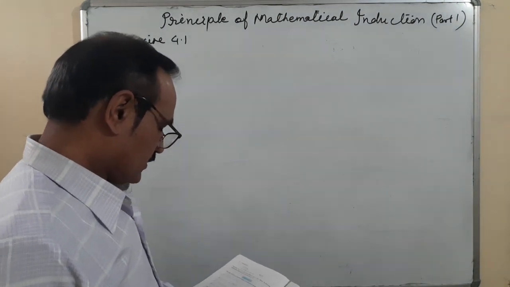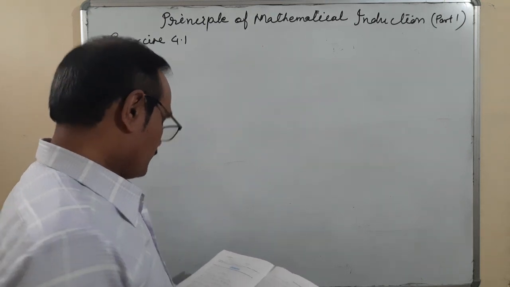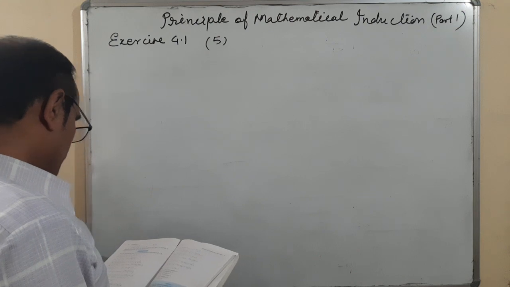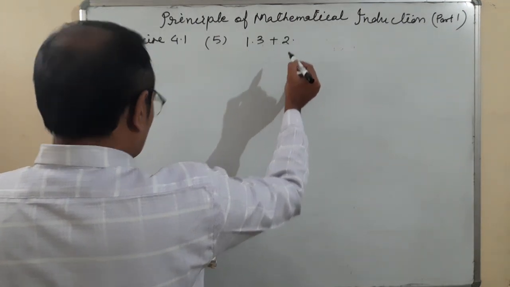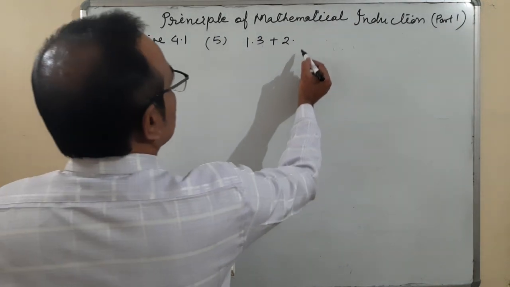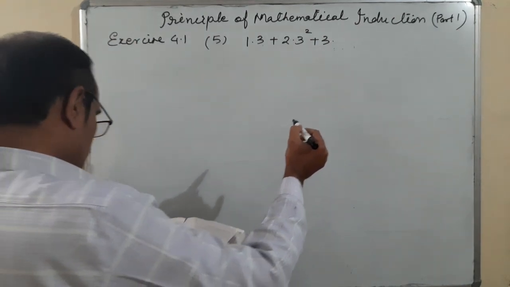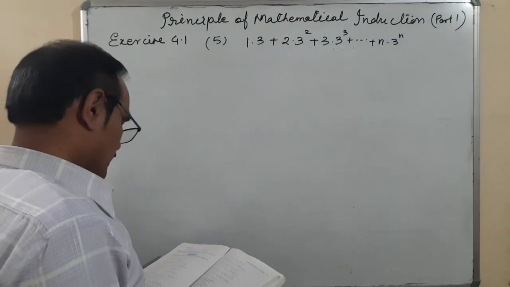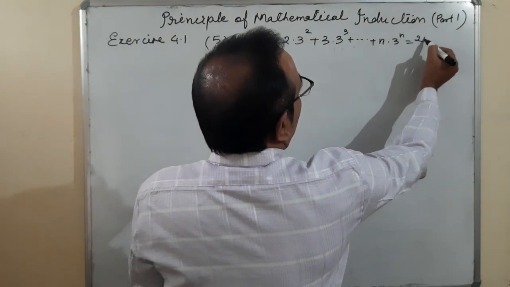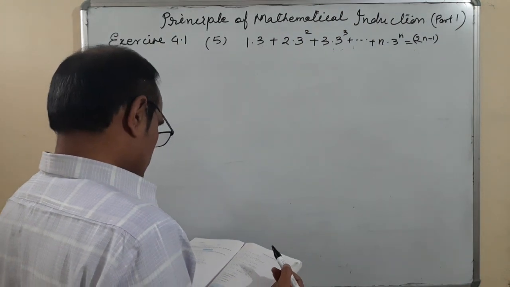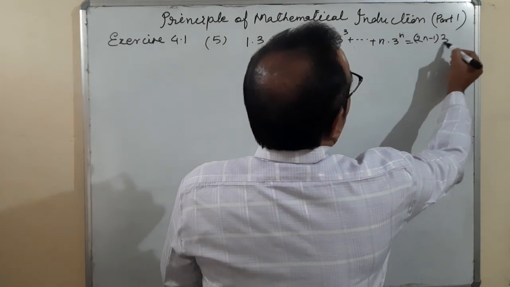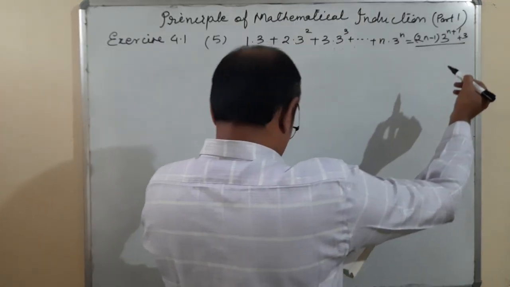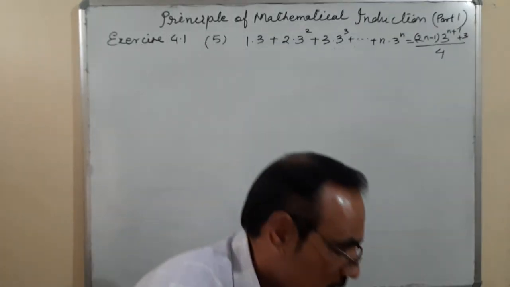Now I will take question number 5. The fifth question is: 1 into 3 plus 2 into 3 square plus 3 into 3 cube and plus n into 3 to the power n is equal to (2n minus 1) into 3 to the power n plus 1, upon 4, plus 3 upon 4. Okay, that is the question.